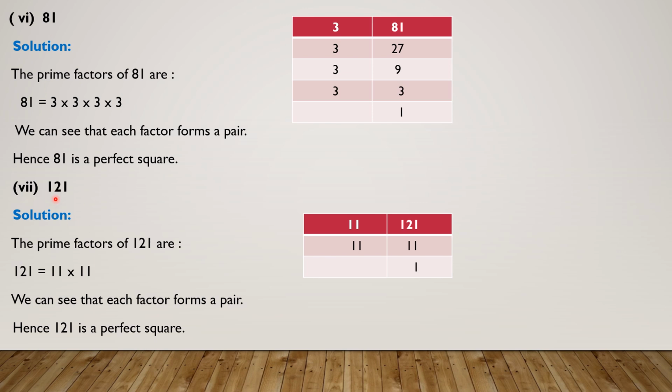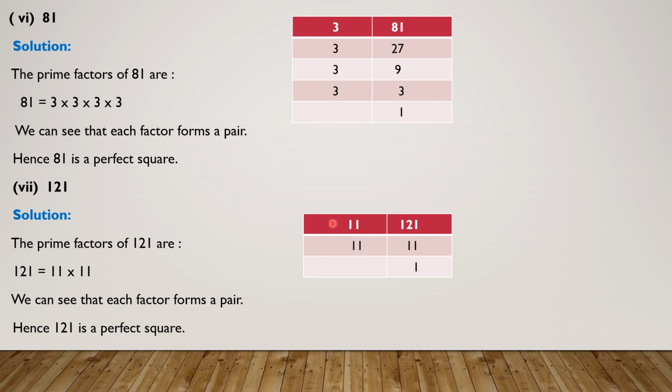Now see part number 7, that is 121. First of all, you have to find the prime factors of 121. Now 121 is not divisible by 2 because at unit place we have 1. Try it with 3. It is not divisible by 3 because add these digits: 1 plus 2, 3, 3 plus 1, 4. 4 is not divisible by 3, which means 121 is not divisible by 3. Now check all the numbers. 121 is only divisible by 11. Must remember this thing that 121 is only divisible by 11. 11 11s are 121 and 11 ones are 11.